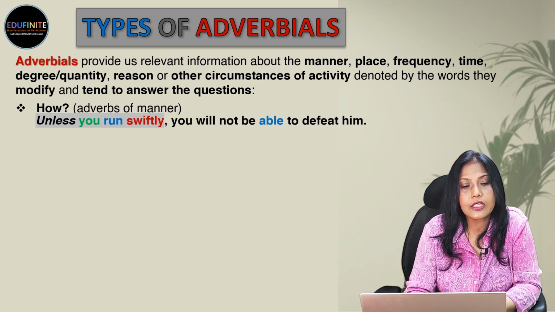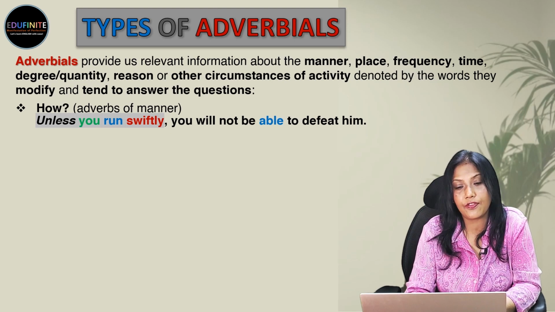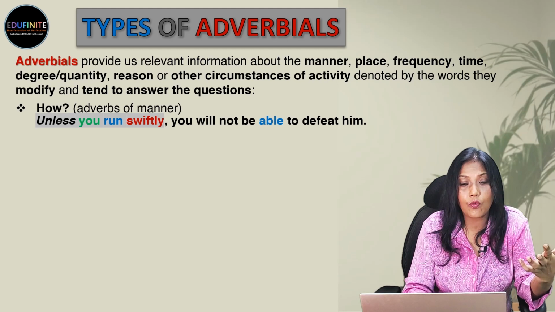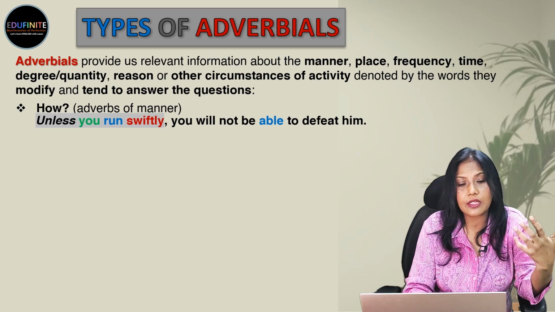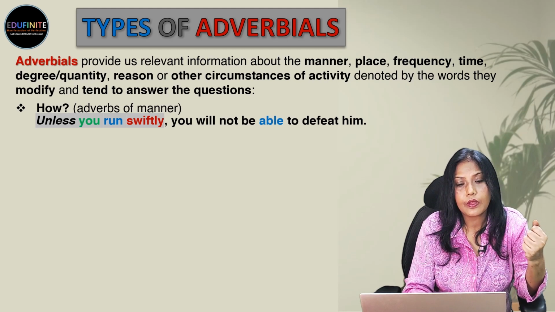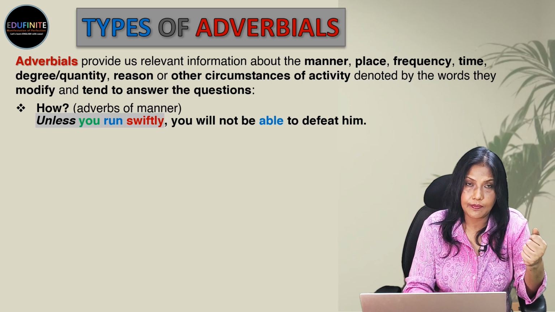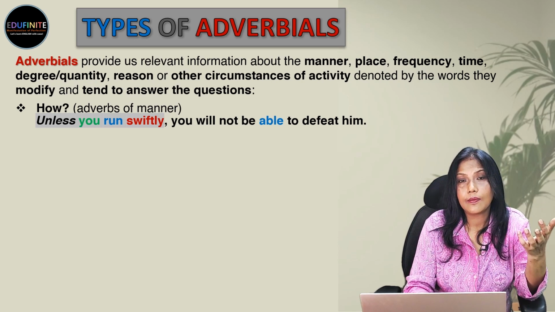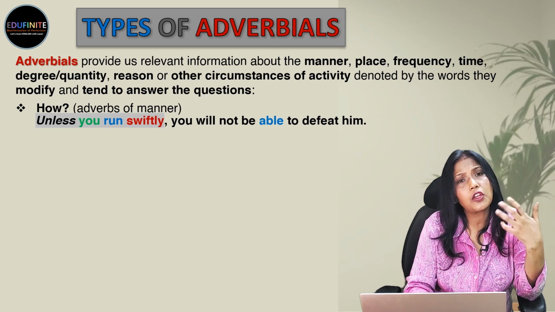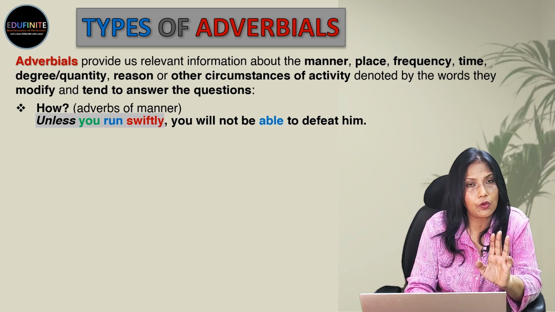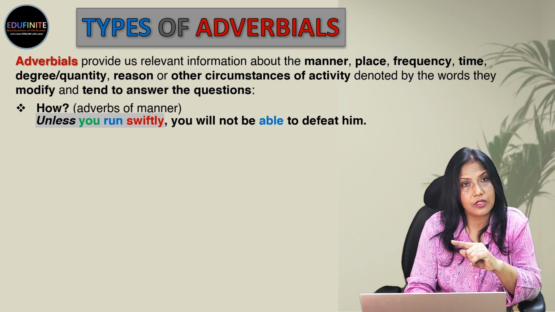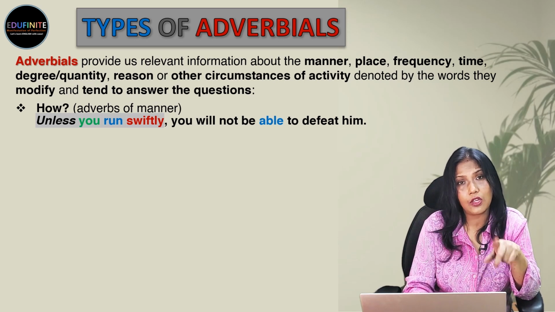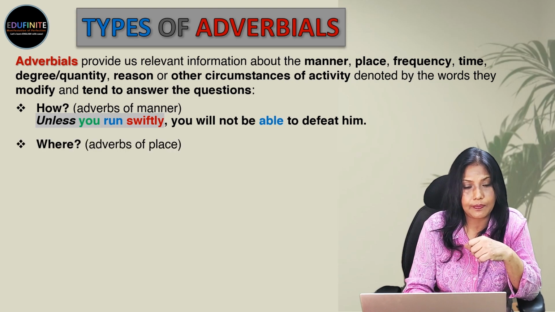Okay. So, unless you run swiftly, you will not be able to defeat him. So, telling us more why you have to run swiftly, because you will not be able to defeat him. It's focusing on your inability to defeat. So it's warning you. How will you be able to defeat him? If you run fast. So unless you run fast, you will not be able to defeat him.